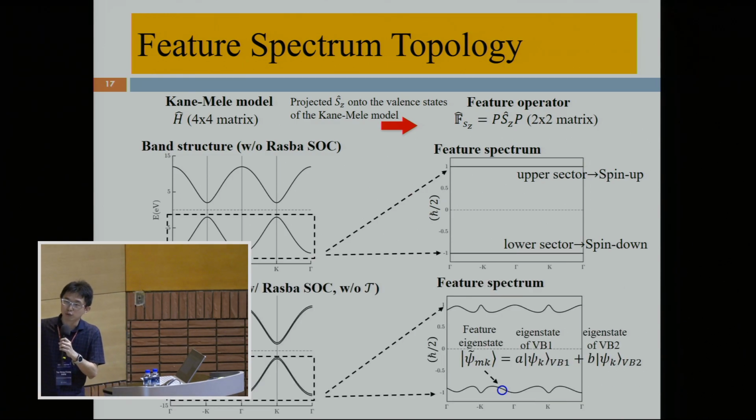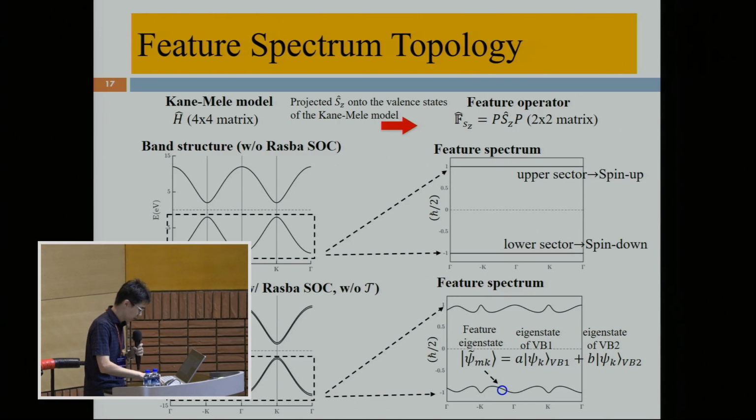So the corresponding feature eigenvalue shows a perfectly flat band as expected. After including the Rashba spin-orbit coupling and the Zeeman exchange field, the feature spectrum shows a dispersion relation, not a perfectly flat band. Even so, the feature eigenvalues are still separated into two distinct sectors. Therefore, we can take the feature eigenstates of these sectors to redefine the topological invariant number and then identify the topological phase transition.